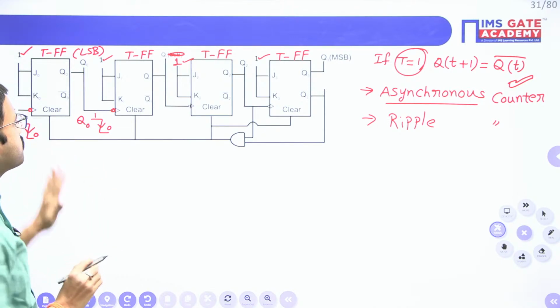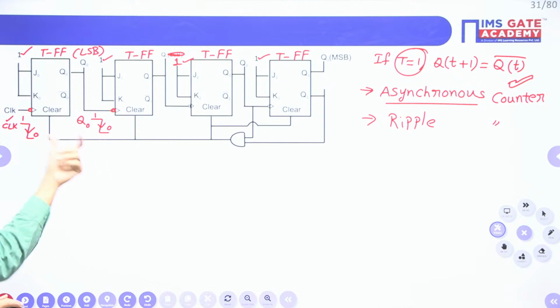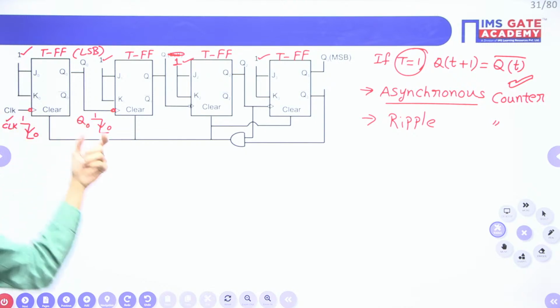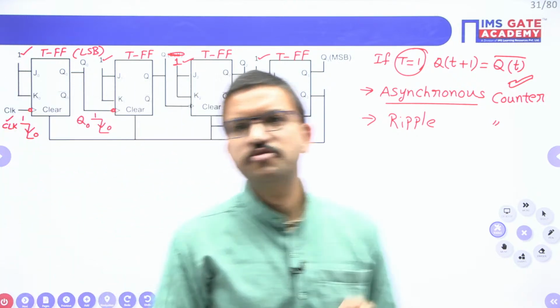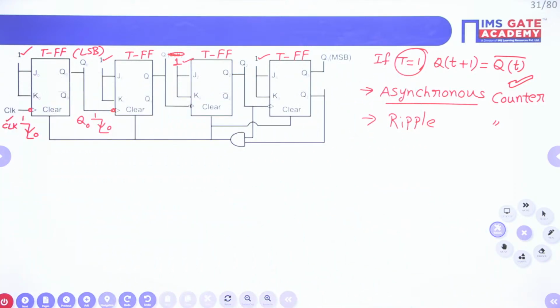All of you please respond up to this point. Is it clear or not? Up to this point, whatever I have told regarding the first flip-flop and second flip-flop, is it clear or not? If you are having any doubt, you can mention. I will repeat once again. Yes, clear. Very good.